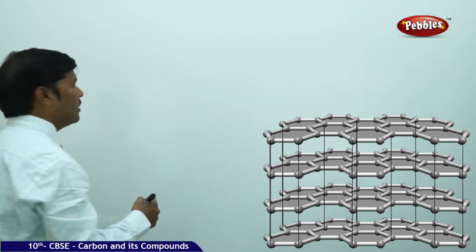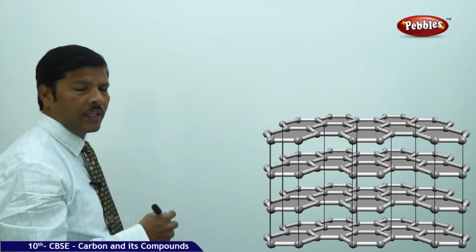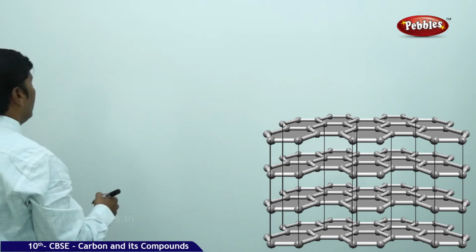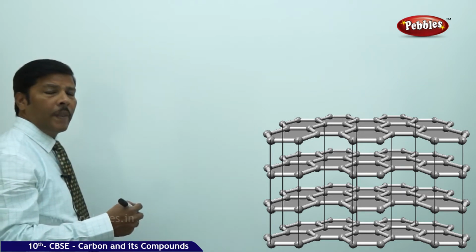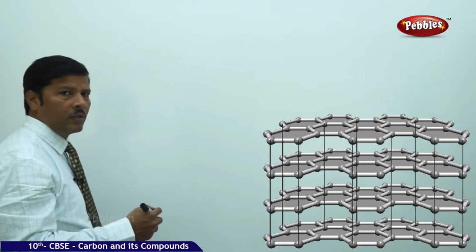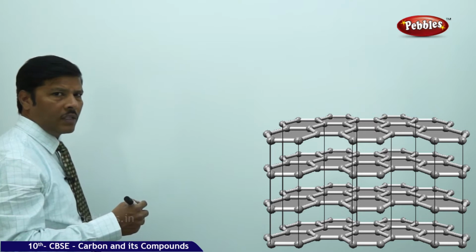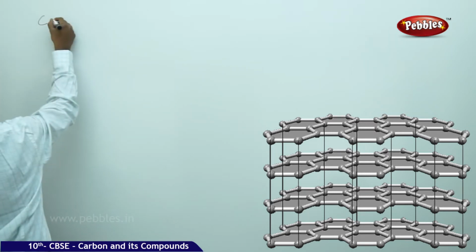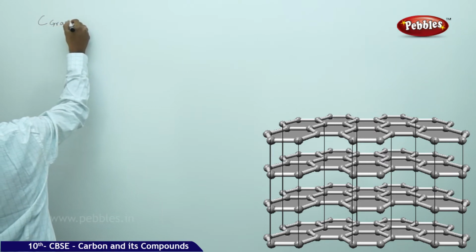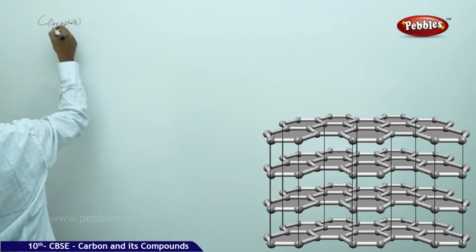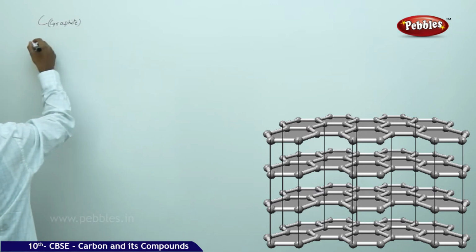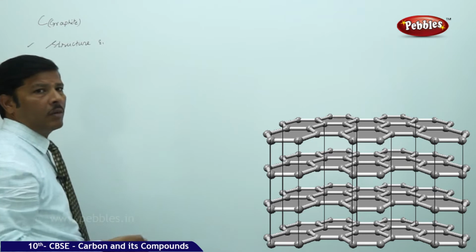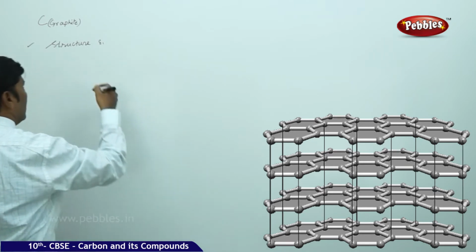So for graphite, the second allotrope of carbon, here we will go through the structure, shape, conductivity and other properties of graphite, which is also an allotropic form of carbon and is crystalline in nature. First I will give you the structure. We are studying the structure and shape of carbon graphite.